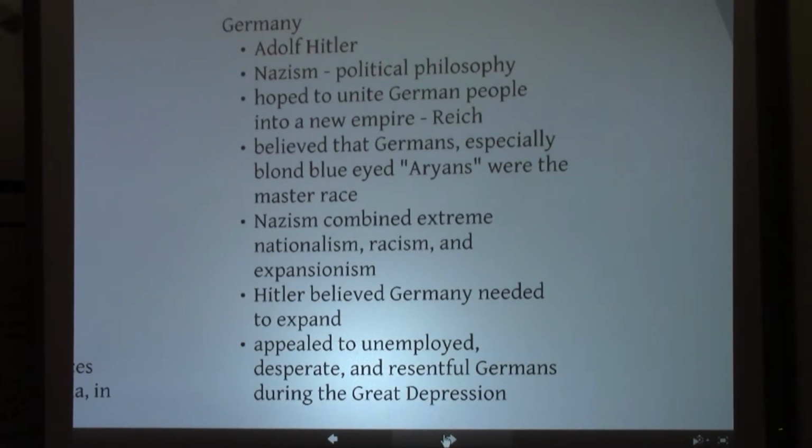And he believed that Germans, especially blonde, blue-eyed Aryans, were the master race. Nazism combined extreme nationalism, racism, and expansionism. So that nationalism was all about Germany getting its pride back and becoming a powerful nation again. The racism is all about blonde, blue-eyed Aryans being the master race and being superior to everyone else. And expansionism, we see it here where Hitler believed that Germany needed to expand. Hitler's approach appealed to the unemployed, the desperate, and resentful Germans during the time of the Great Depression.